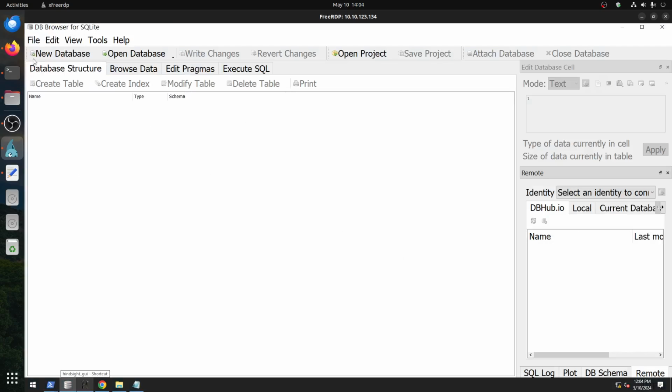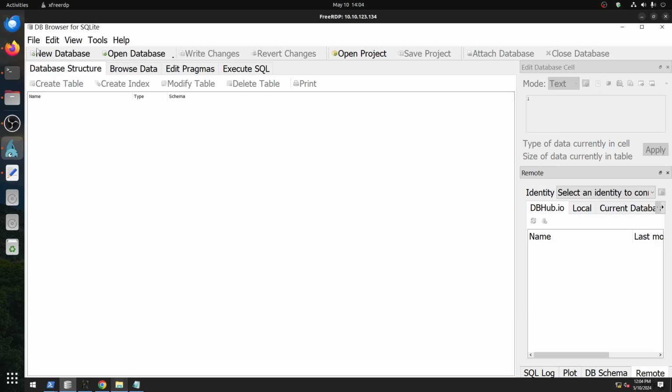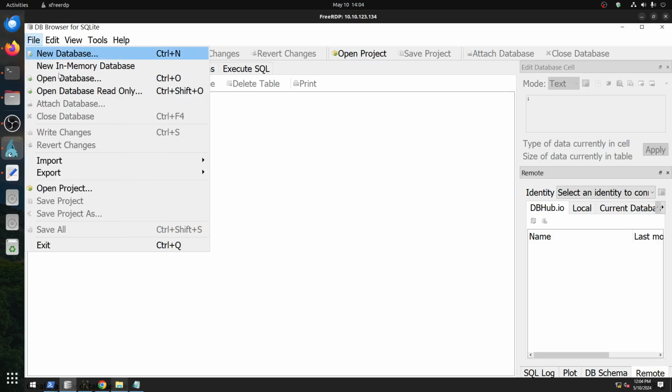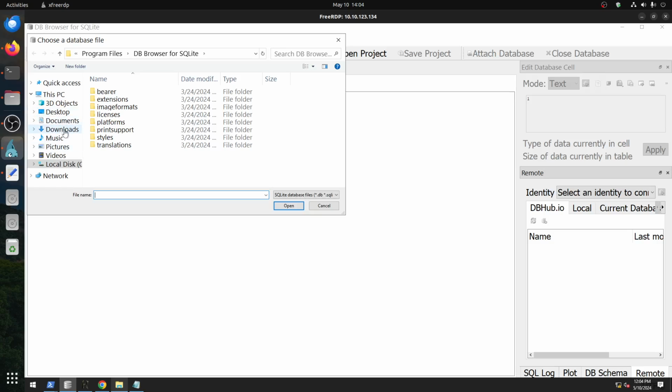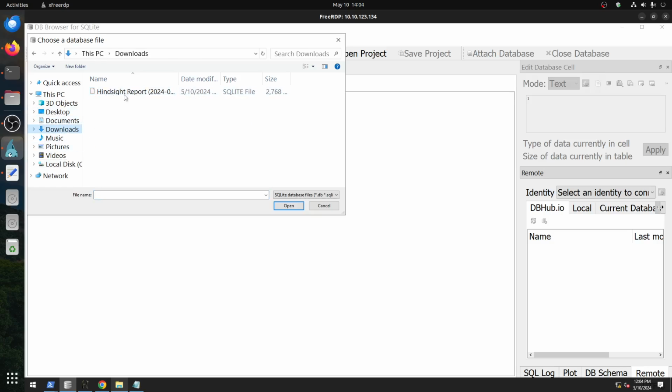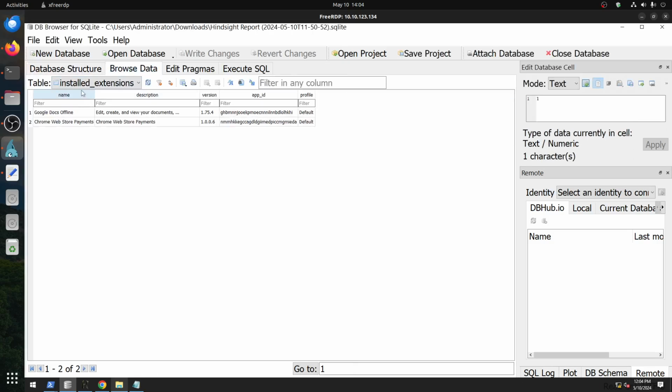Remember, we saved the DB, so we can open it now. Let's go to file, open database. We saved the file in the download folder, the name is hindsight report, so we can open it. Then we can browse data. I'm interested in timeline.